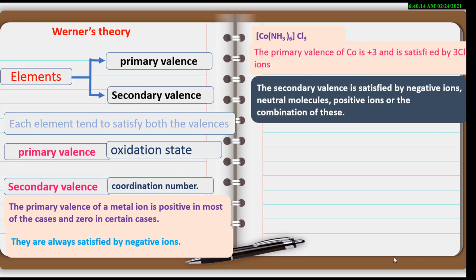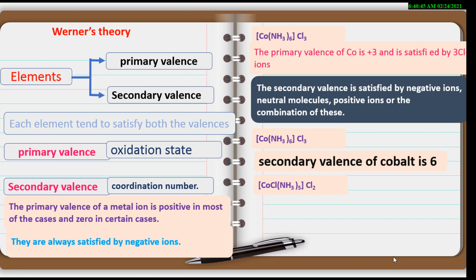Secondary valency is satisfied by either negative ions, neutral molecules, positive ions, or a combination of these. Example: [Co(NH3)6]Cl3, whose IUPAC name is hexaamminecobalt(III) chloride. The secondary valency of cobalt in this complex is 6. These 6 are satisfied by the 6 neutral NH3 molecules.